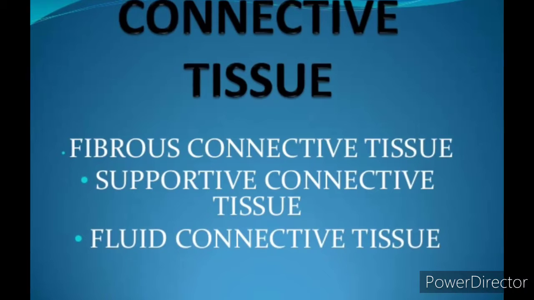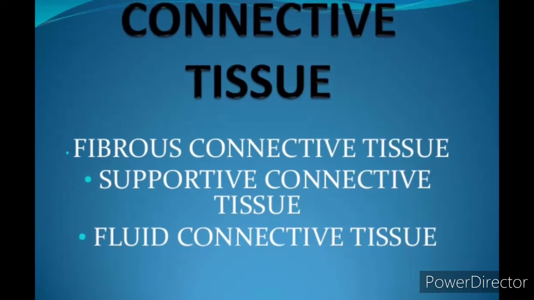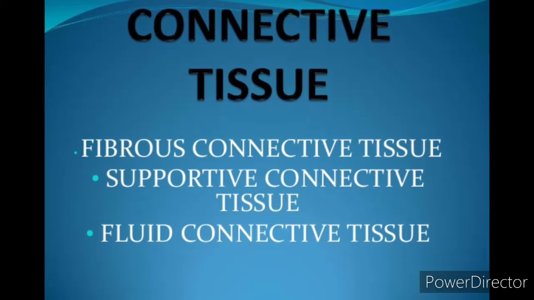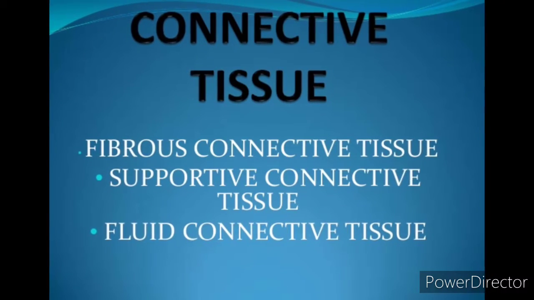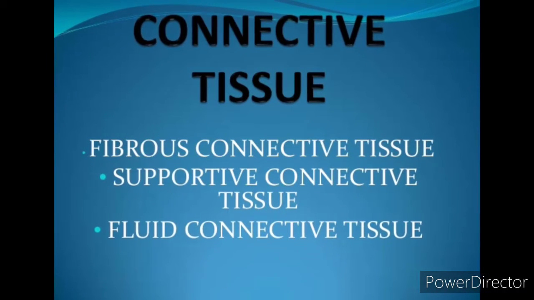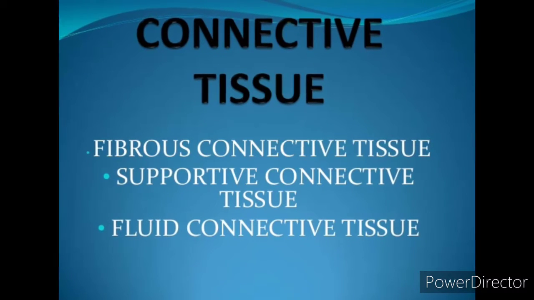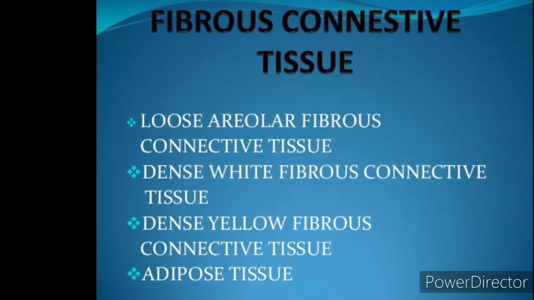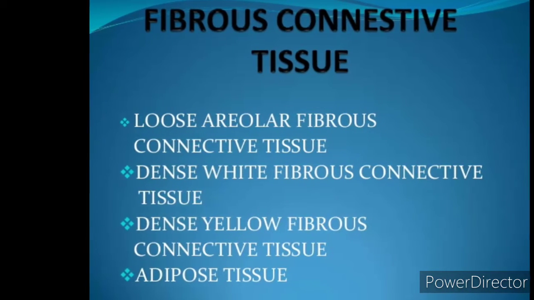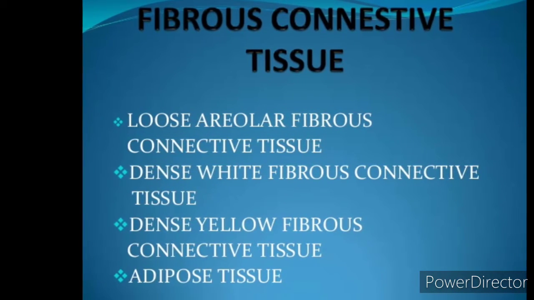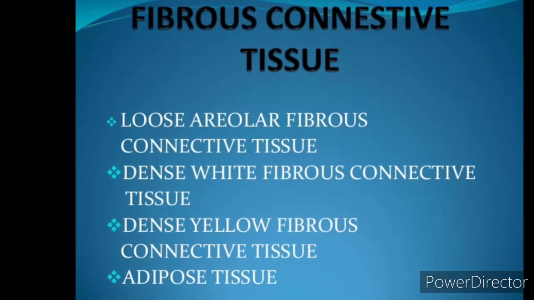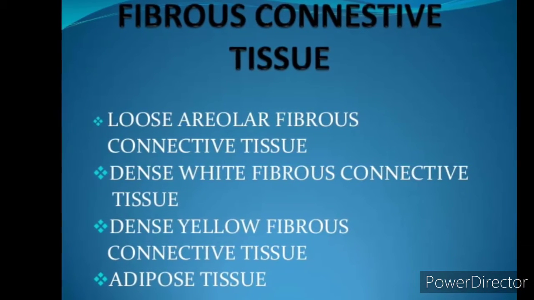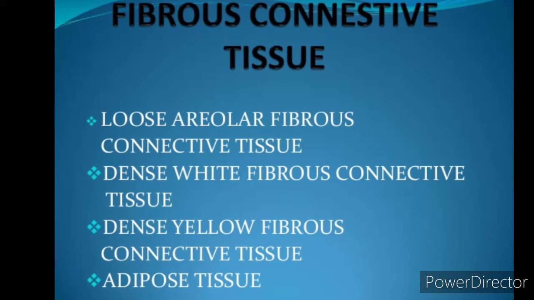Here we have fibrous connective tissues, supportive connective tissues and fluid connective tissues. Three types of tissues we are going to discuss in connective tissues. Fibrous connective tissues are loose areolar fibrous connective tissues, dense white fibrous connective tissues, dense yellow fibrous connective tissues and adipose tissues.